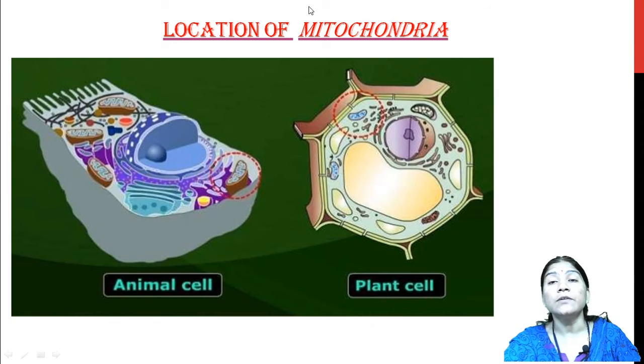So, where is the mitochondria located? In animal cells, mitochondria are located near the endoplasmic reticulum and the corner of the cell membrane. Here also, the mitochondria are located near the endoplasmic reticulum, in between it and the plasma membrane.